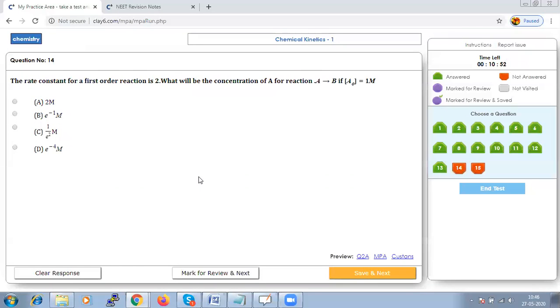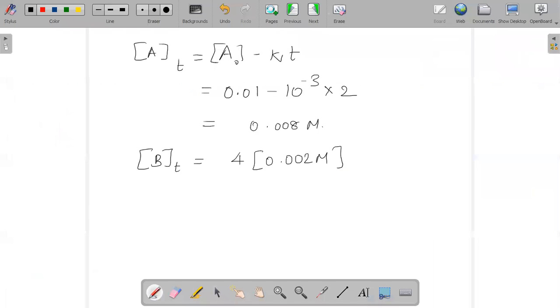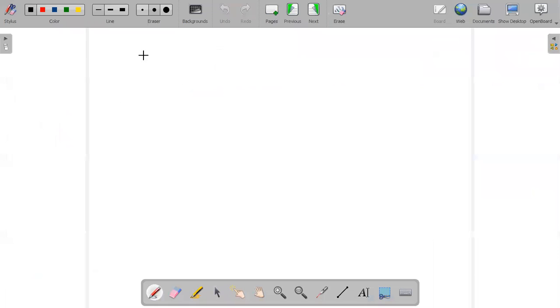The rate constant for a first order reaction is 2. What will be the concentration of A for the reaction? It's once again a simple application that they have given us the first order. So we know the formula for a first order, that K is equal to 1 by T ln of A naught by AT. So simple, we can say this as ln of 1 by AT.